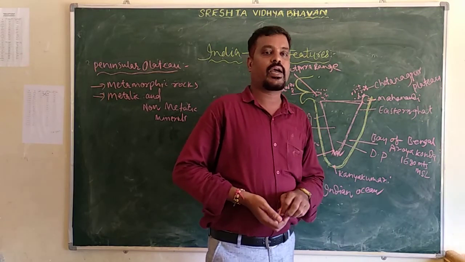They are of coral origin, and the total area of the Lakshadweep Islands is 32 square kilometers. These islands are very famous for their great variety of flora and fauna.